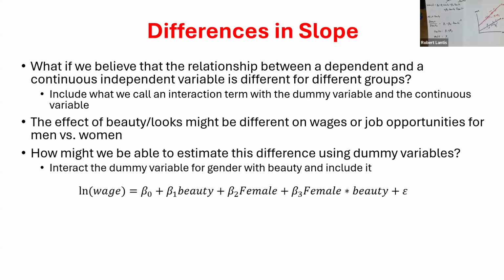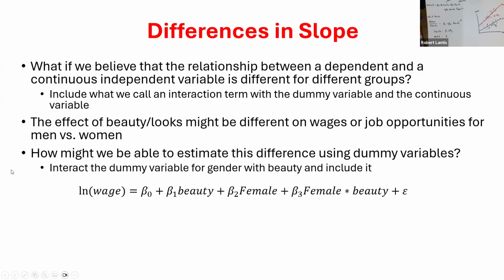The reverse gets a little bit trickier, and I won't push us that far, especially today. If I think about the marginal effect of male versus female, there'd be tons of different beauty values we'd have to make the marginal prediction for. For us, we're just thinking about how, when we interact a dummy variable with a continuous variable, it allows us to pick up that the effect of this continuous X variable might vary between these two groups. Okay? So we're picking up differences in the slope of that line of best fit. Questions on this idea before? Okay.